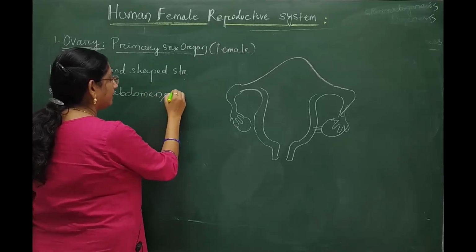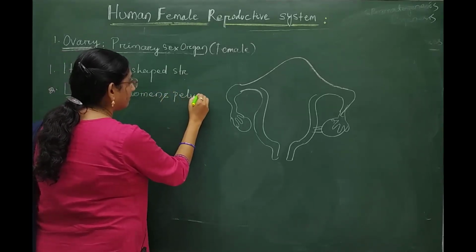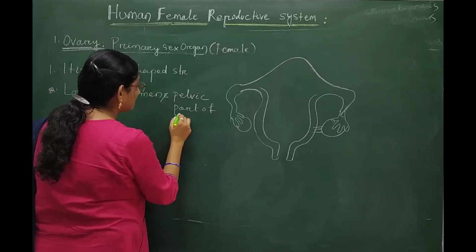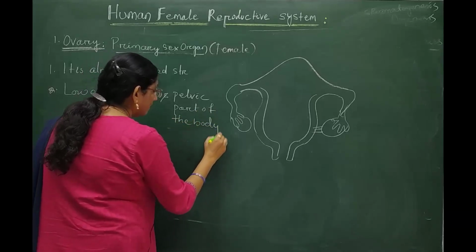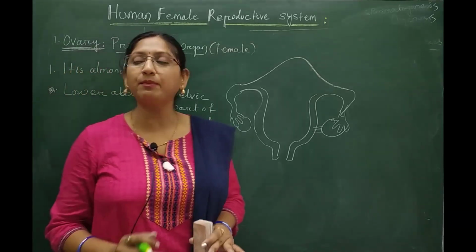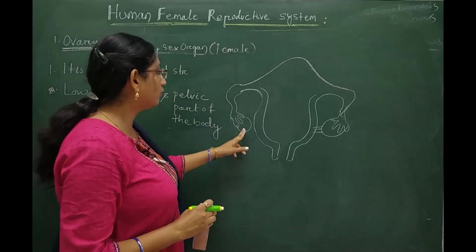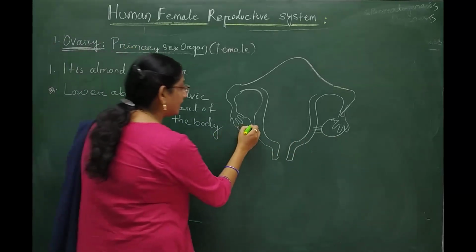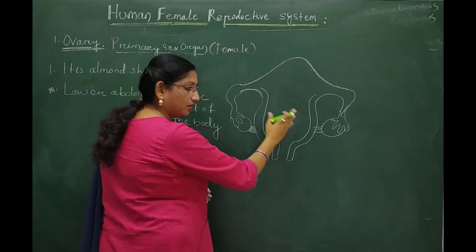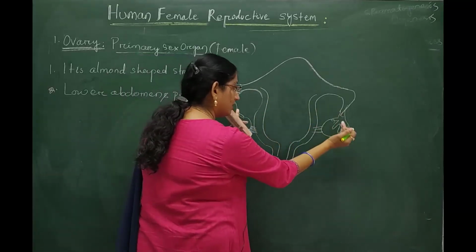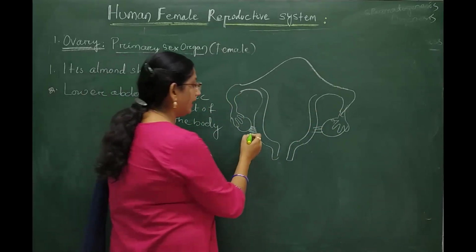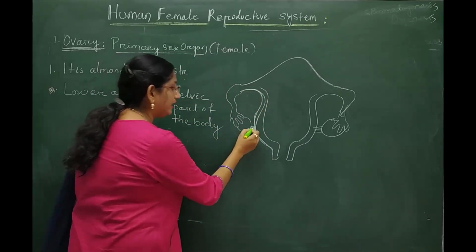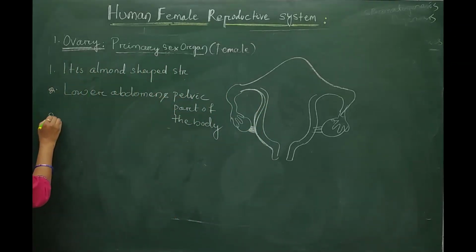They are found in the pelvic part of the body. In the lower abdomen, in the pelvic part of the body, the two ovaries are present. They are found at either side of the uterus, and each is attached to the uterine wall by a ligament known as the ovarian ligament.